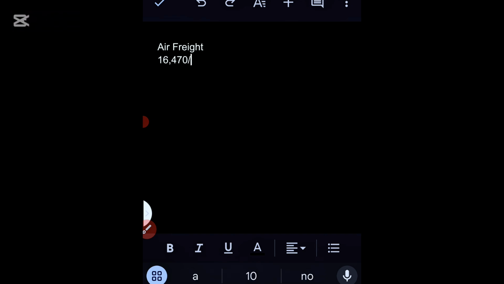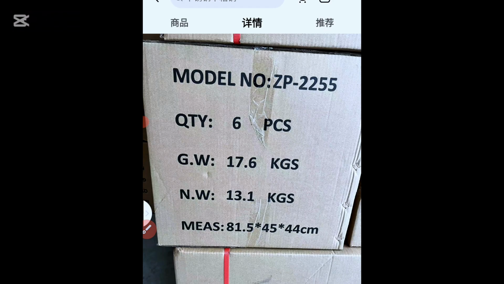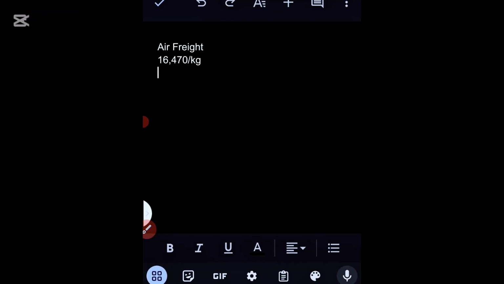Now let's go back to that product we are using as an example. Remember, we are using gross weight because of the whole packaging. Now the gross weight for these 6 pieces of this pressure pot is giving us what? 17.6 kilograms. So that's what we are working with, 17.6. So how do I get the total shipping and clearing for this 17.6?